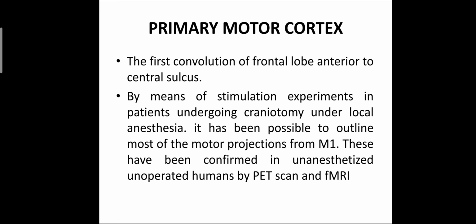Primary motor cortex is the first convolution of the frontal lobe anterior to the central sulcus. By means of stimulation experiments in patients undergoing craniotomy under local anesthesia, it has been possible to outline most of the motor projection from M1. This has been confirmed in unanesthetized, unoperated humans by PET scan and MRI.